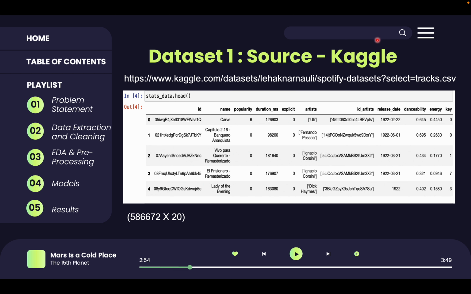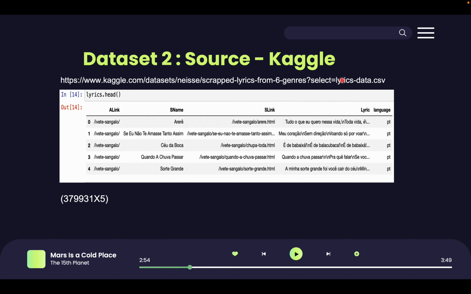This is our first dataset on the features of the songs, which include danceability, energy, key, duration, etc., as well as popularity index, which is the variable to be predicted. This is a second dataset which contains the lyrics of the songs.